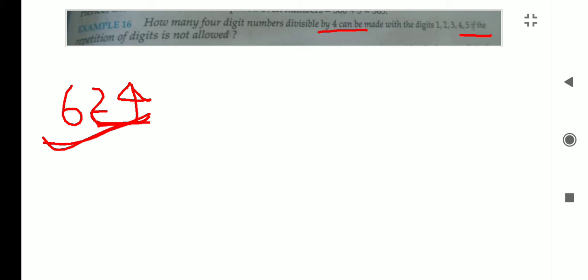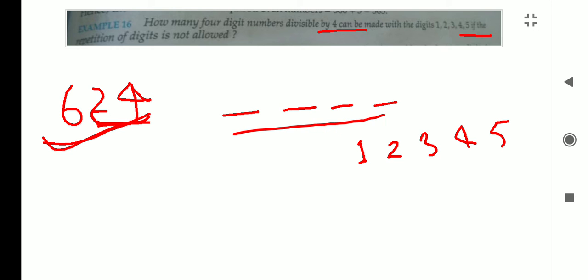In this question, what we have to do is form 4-digit numbers with the help of 1, 2, 3, 4, 5. For this number to be divisible by 4, we have to make sure that the number in the last two places is divisible by 4. For this I am taking cases.